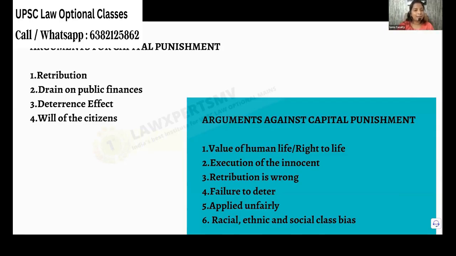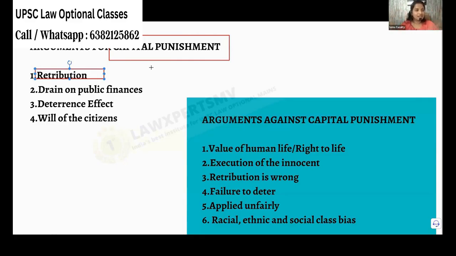Like that, for capital punishment, there are always for and against arguments. As an upcoming civil servant, you have to write that in your answer. So what can be the for arguments? It is retribution. See, one murderer is there. He has killed a lot of babies or something like that.